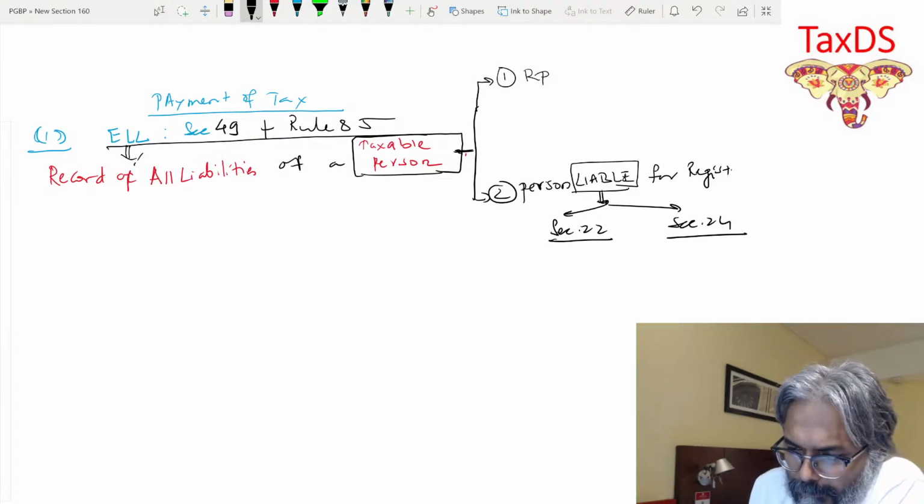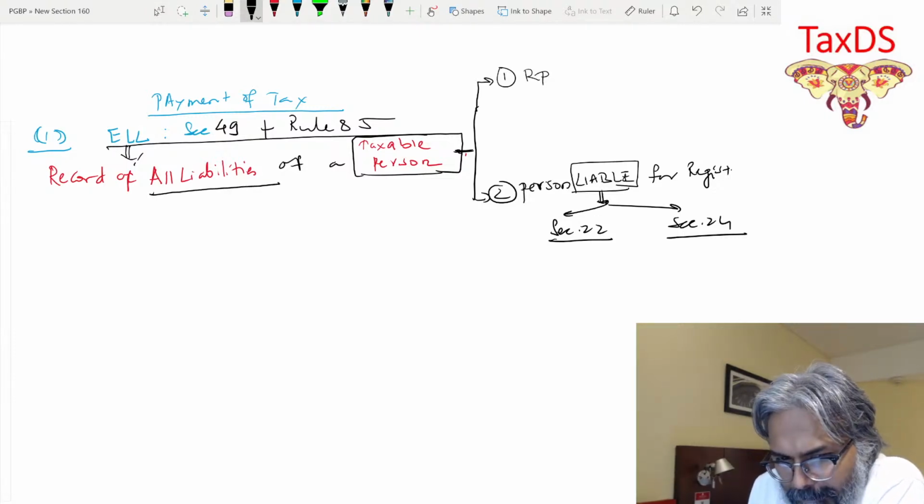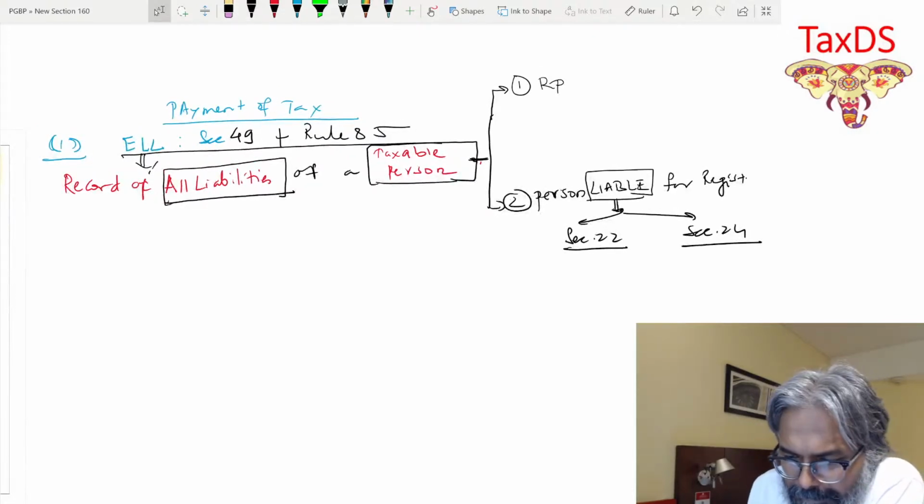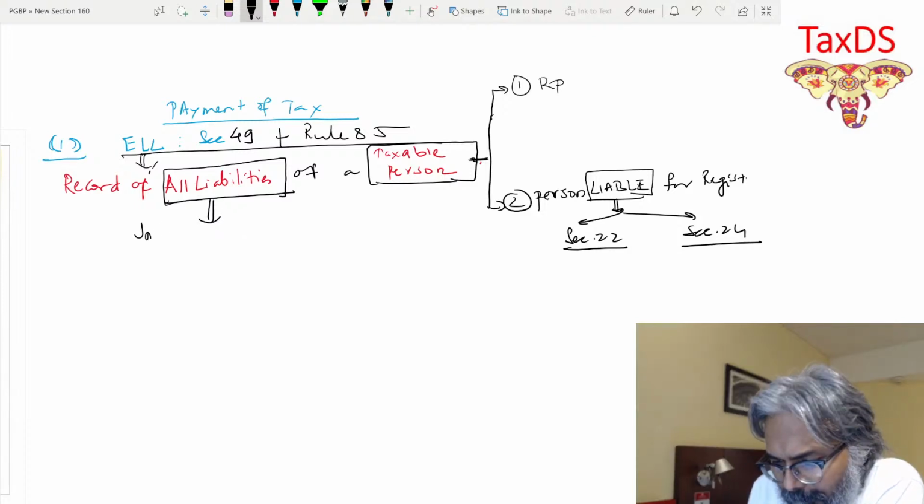Now the point over here is all liabilities, isn't it? When you talk about all the liabilities, students, in the portal there is a record of all the liabilities.